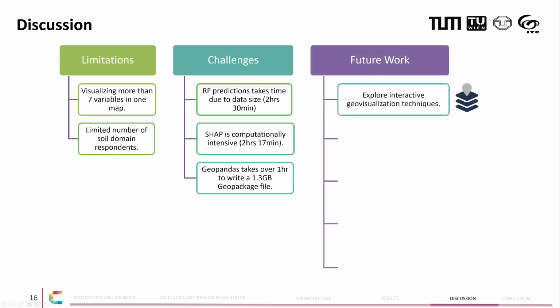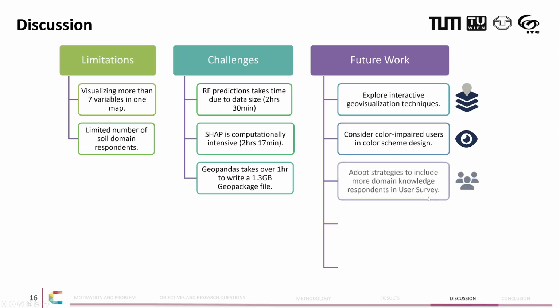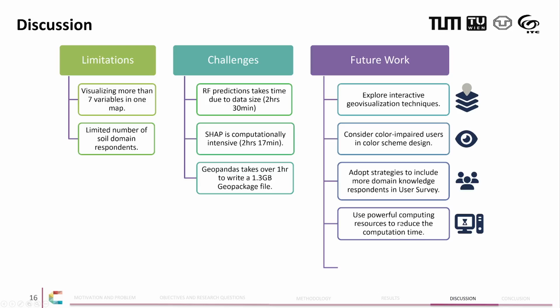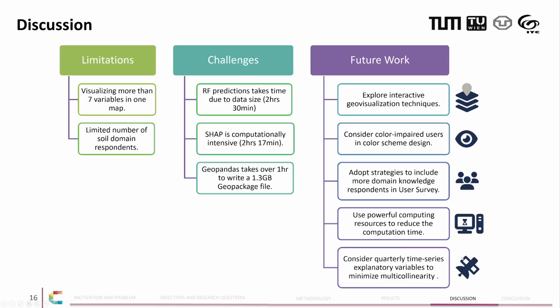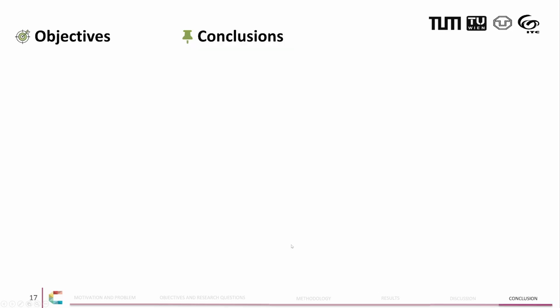And here I am recommending for future work to consider geovisualization techniques to be able to overcome visualizing only 7 colors in one map, and also to consider color-impaired users, looking at what kind of colors to select for the map. Future work should also include more domain knowledge users in the user survey and use high performance computers for big data. Another interesting aspect is to consider quarterly time series instead of monthly time series to be able to overcome multicollinearity, which is something I encountered in my research.